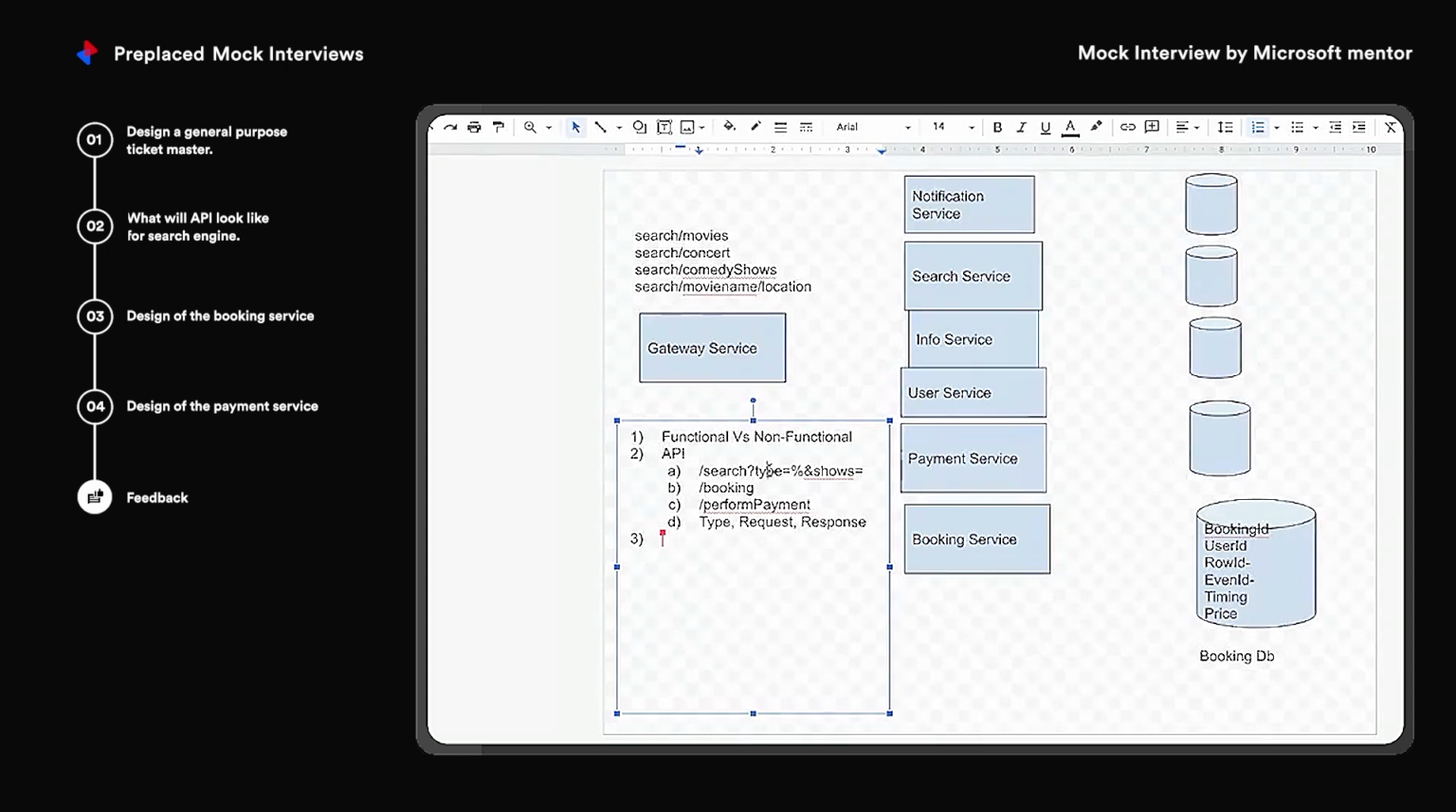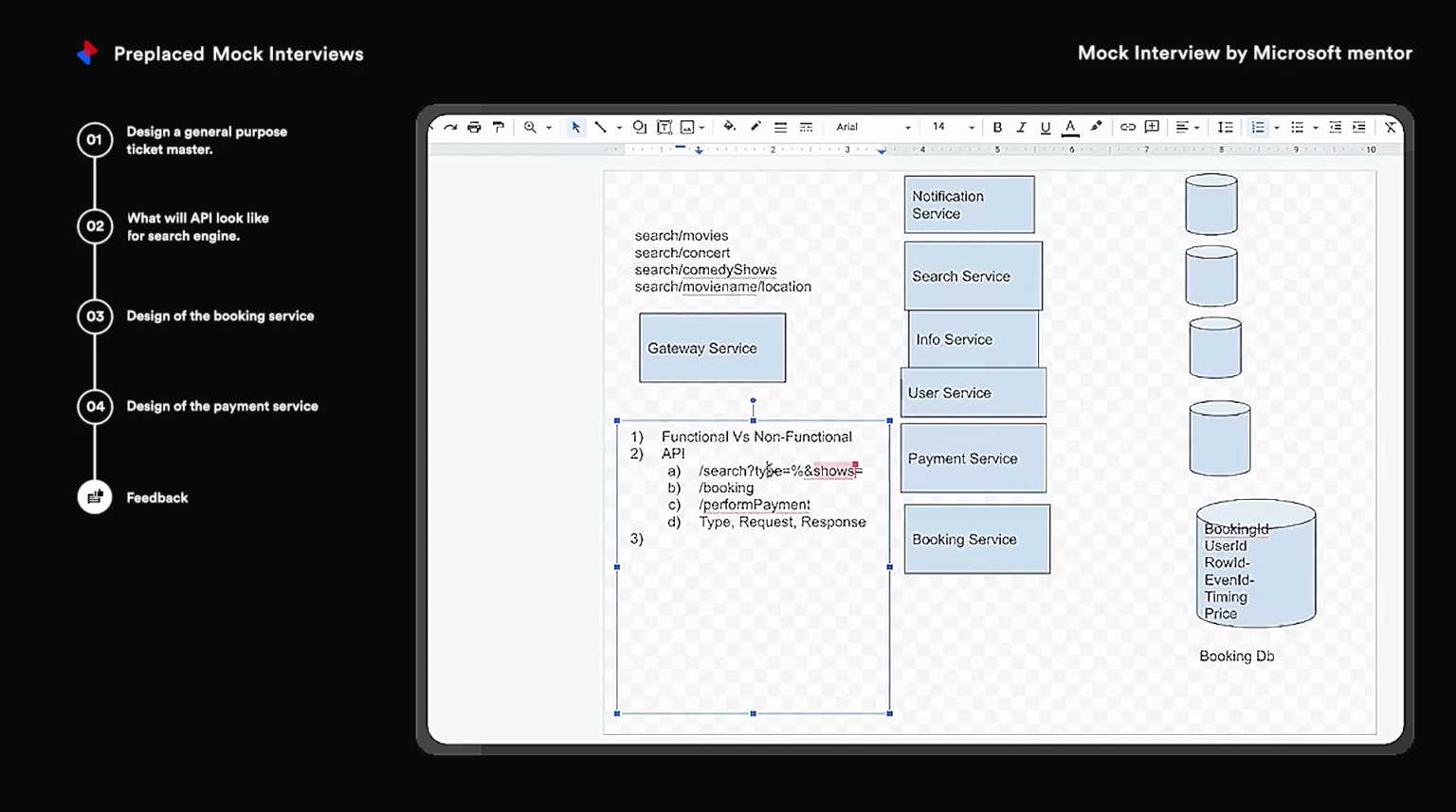See, over here, your type and shows and other things will be optional parameters, right? Now, using these optional parameters, you're constructing the SQL query. What is more efficient? Having four different APIs, or a single API? Yeah, single API is more efficient, no doubt.